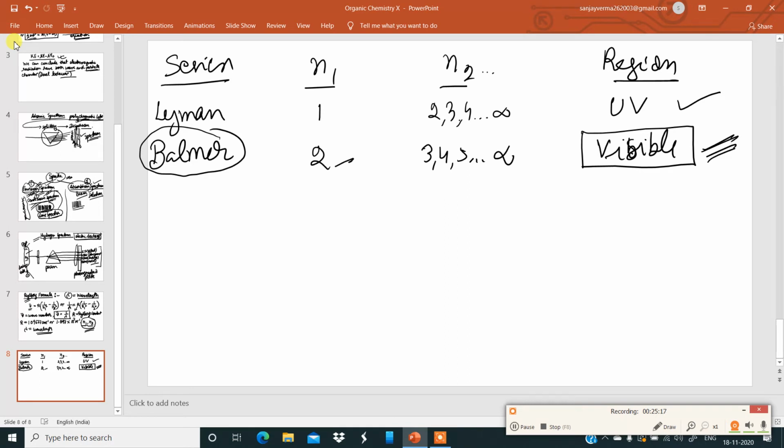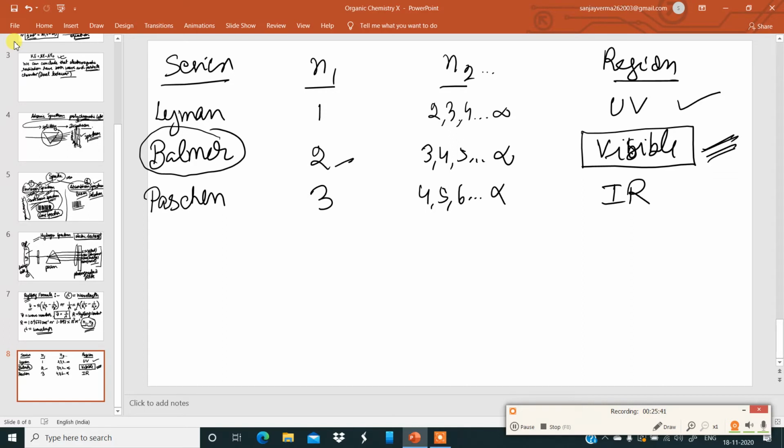For the value of n1 as 3, the series is called Paschen. The value of n2 has to be 4, 5, 6 and so on, up to infinity. Now this Paschen series comes under the infrared region. I am writing it in short, IR.